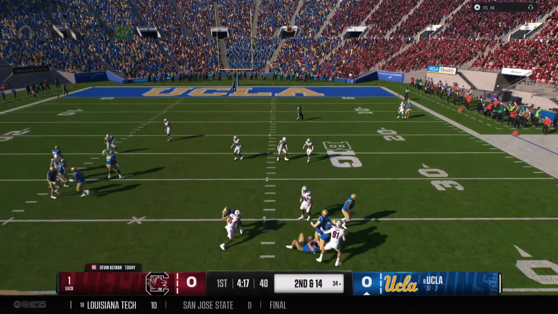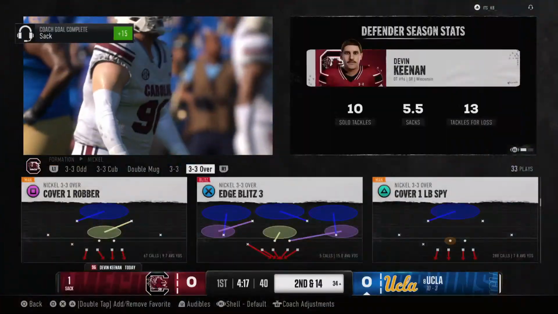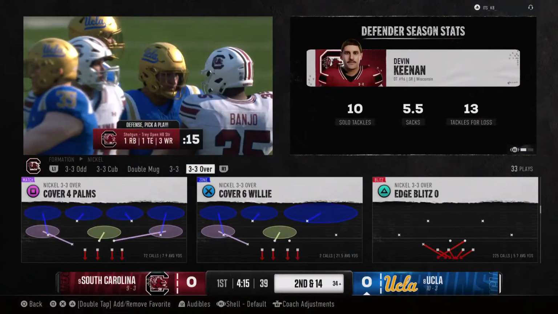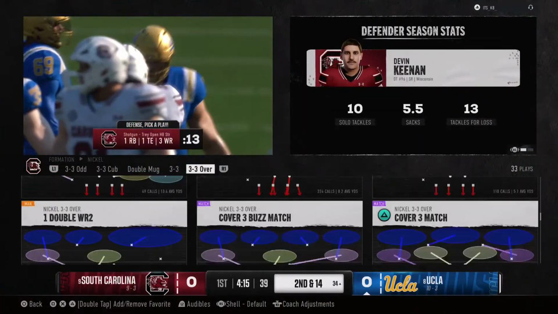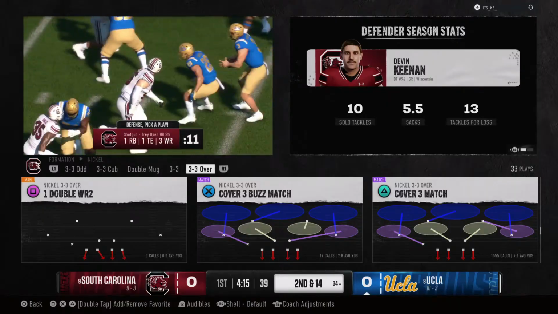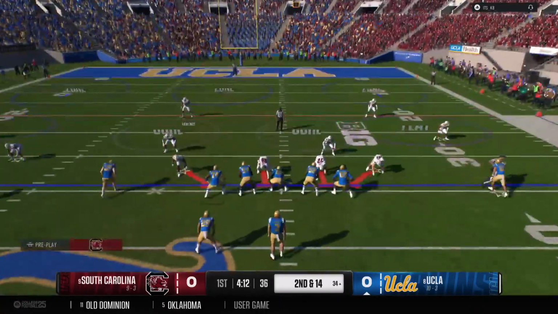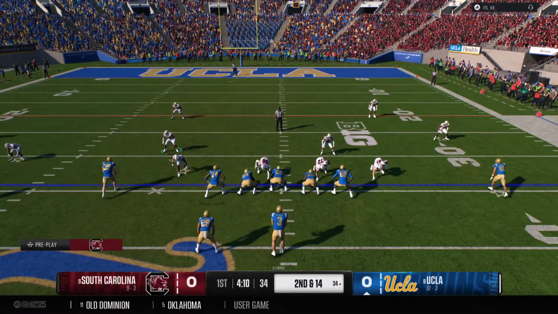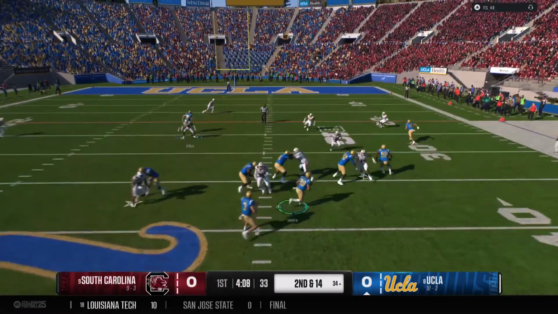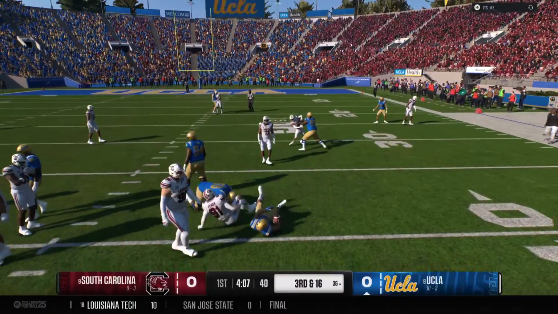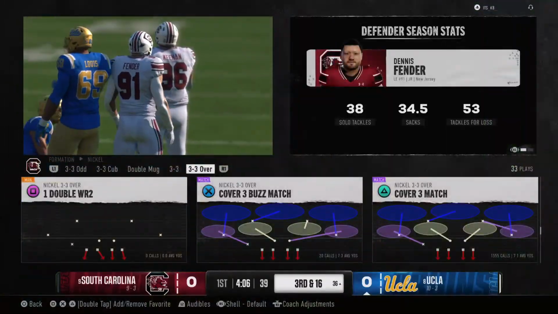Pressure is coming. Got him for a sack. A big play made by one of the senior leaders of this defense. Well, this is exactly how you can slow down the momentum and rhythm of an offense. You got to get some tackles for a loss and some sacks. This time, they come up with a sack by getting after that quarterback. Trying to find some room. It's Harper. Tackled behind the line. It's a loss of 2.